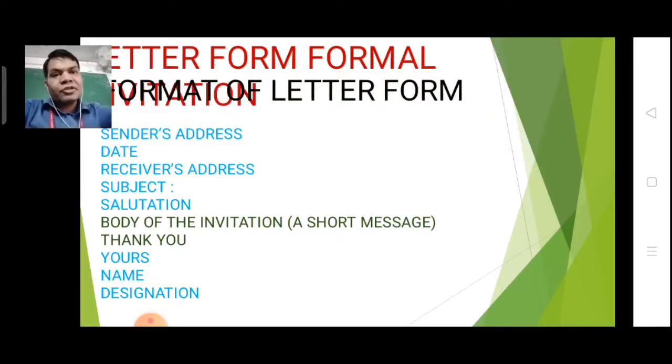In the body, a short message should be written, then yours, name and designation. Simply we follow the format of a formal letter in letter form formal invitation.